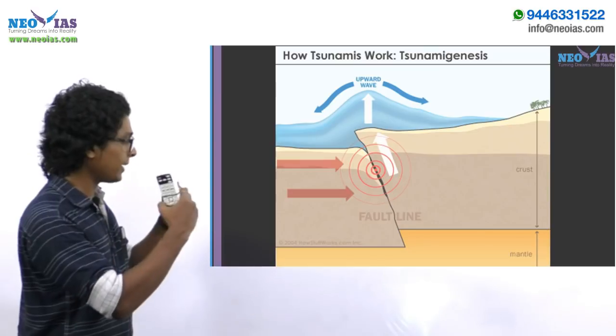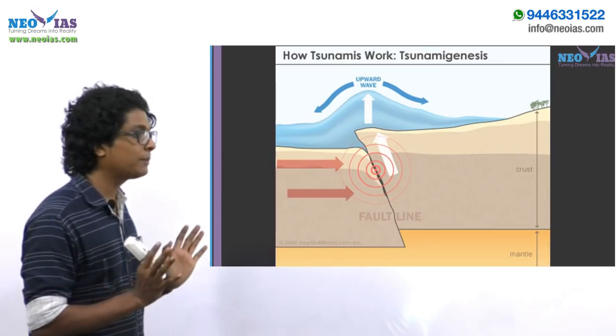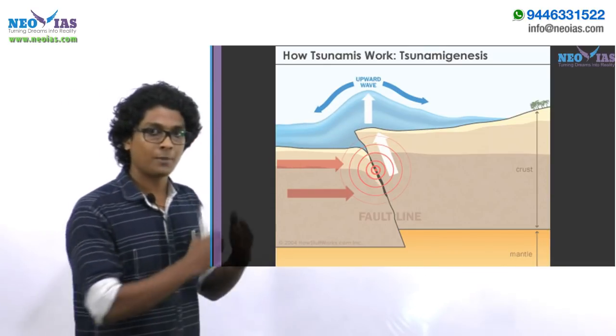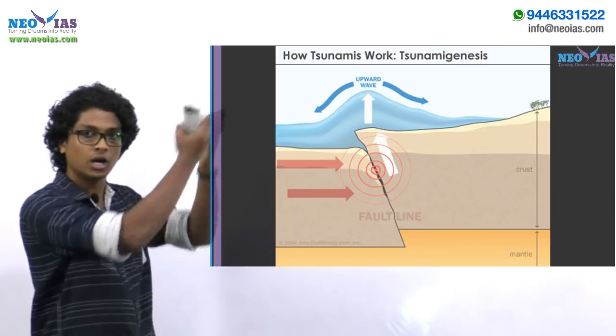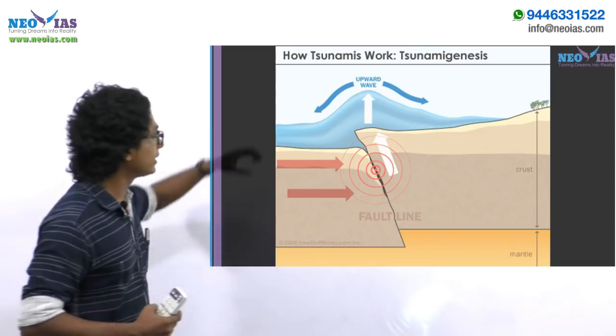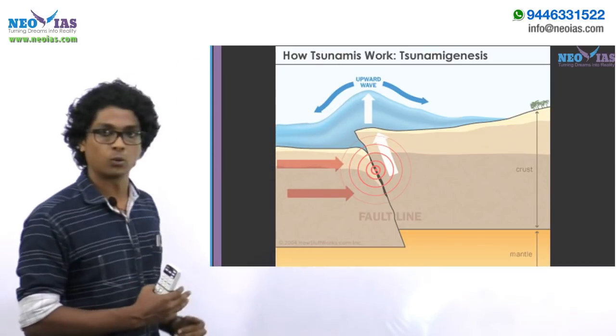Now, imagine this, if this crustal region is moving upward, it will be pushing upward the entire water column of the oceans. Now, imagine the huge amount of oceanic water column being pushed upward, right? Now, the water cannot stay like that, right? One region, the water is being uplifted. It cannot stay like that. It has to come down, right?